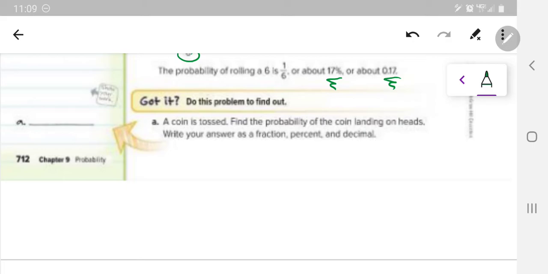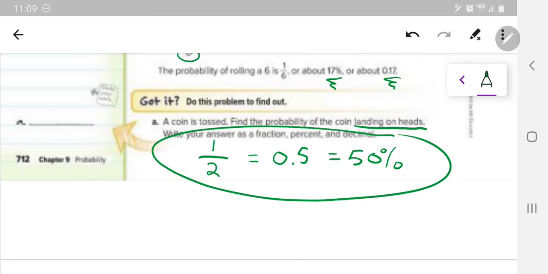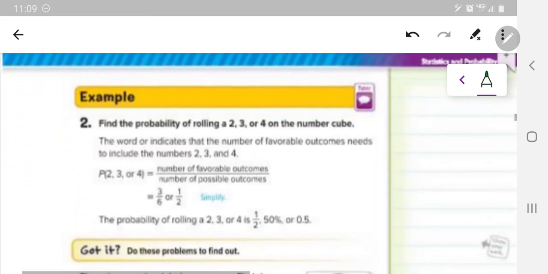A coin is tossed. Find the probability of the coin landing on heads. Write your answer as a fraction, percent, and decimal. All right, well, we know that there are 2 possible outcomes. That goes on the bottom. And our favorable outcomes that we're looking for, it says, what's the probability of landing on a heads? So that's our event. So how many of those outcomes are heads? 1. So 1 out of 2 chance, which gives us 0.5 as a decimal and 50%. So there is our probability of that simple event occurring.